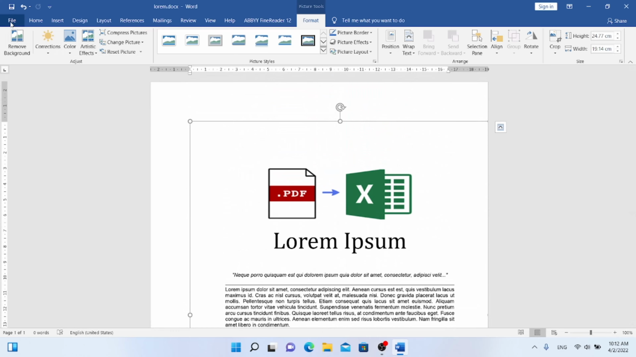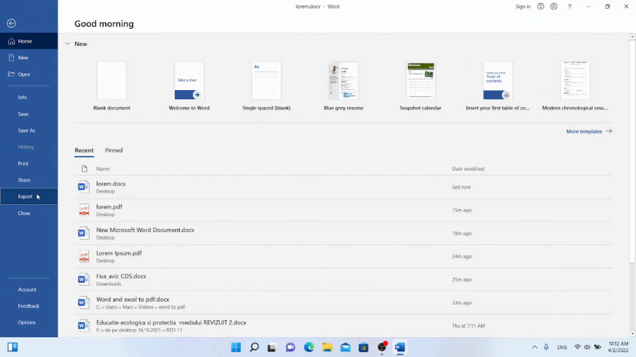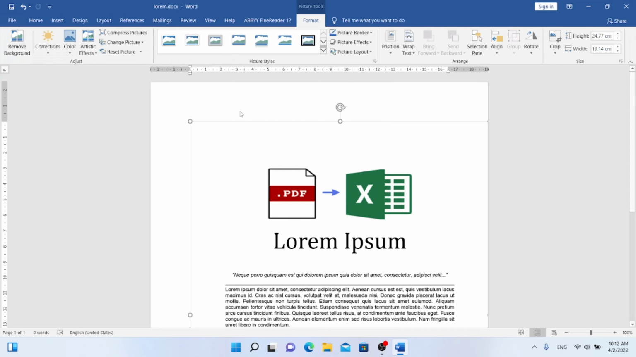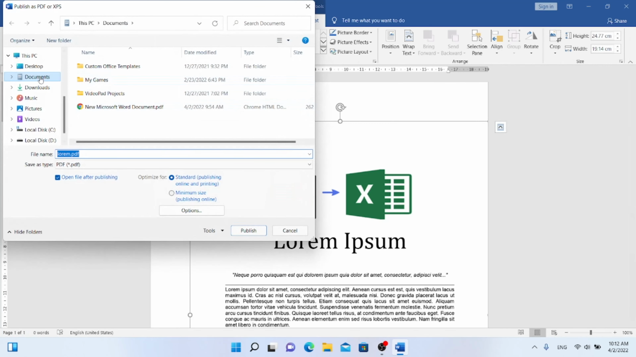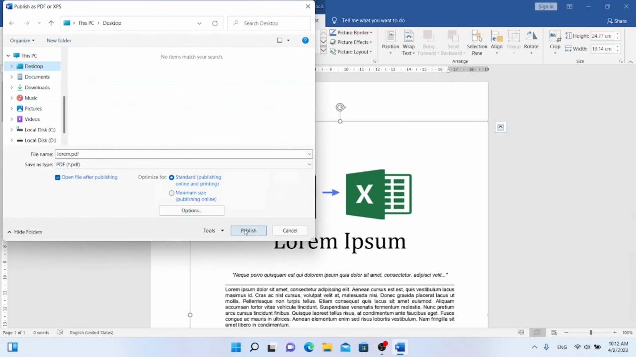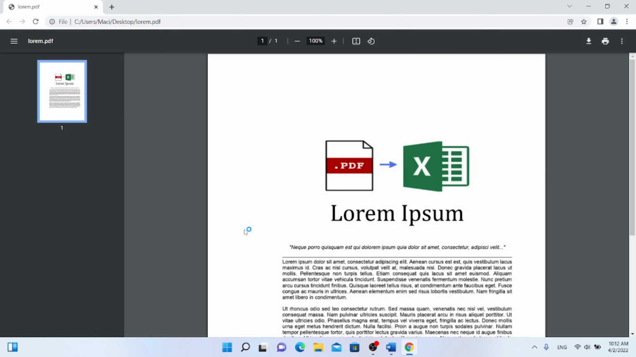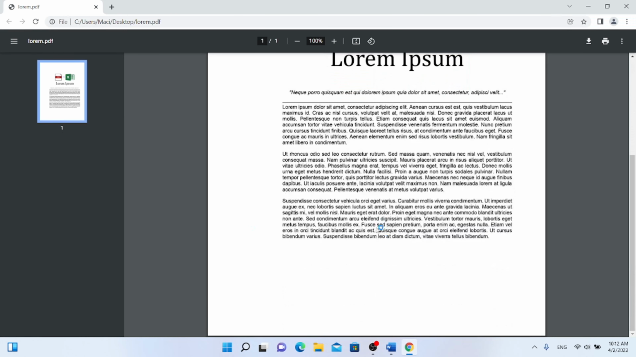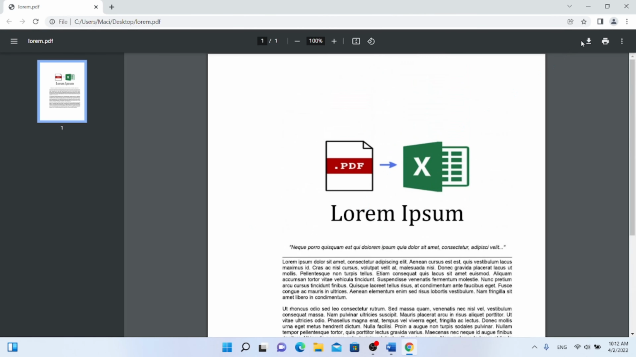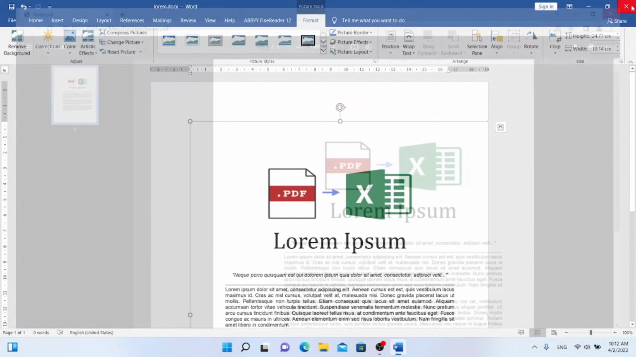I will export this file to convert it to PDF. If you don't know how to save a file from Microsoft Word in PDF format, watch my video on YouTube with 3 ways to convert a Word file to PDF, or click on the card with the text "3 ways to convert", which appears in the upper right corner, to see this video.